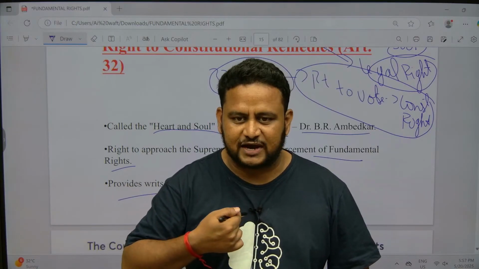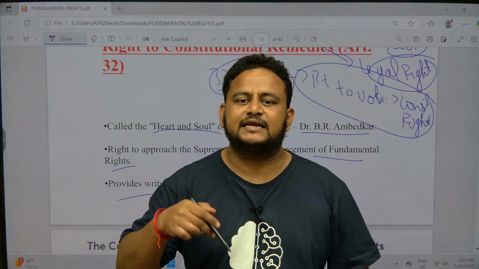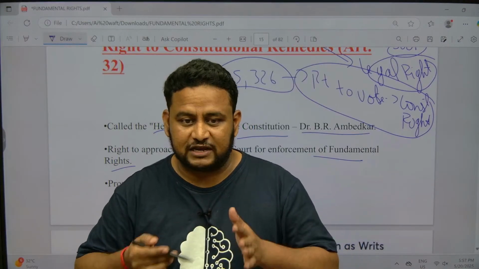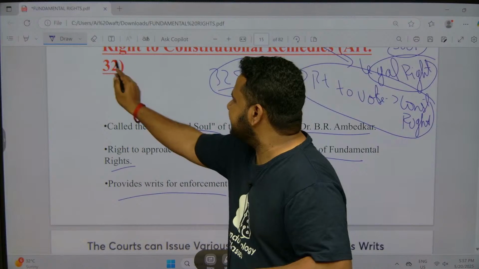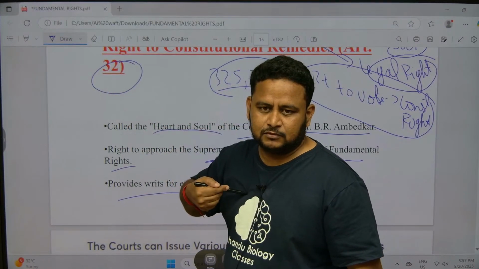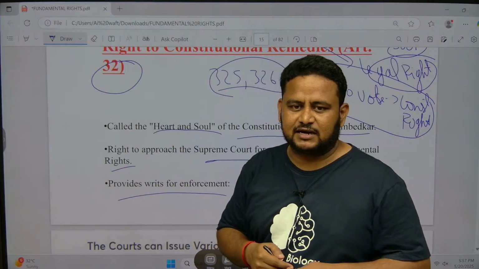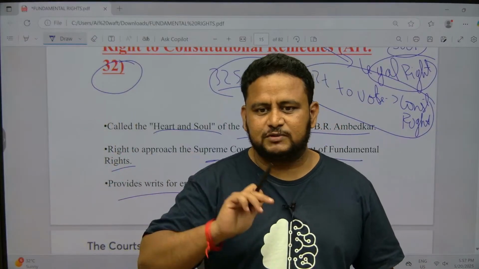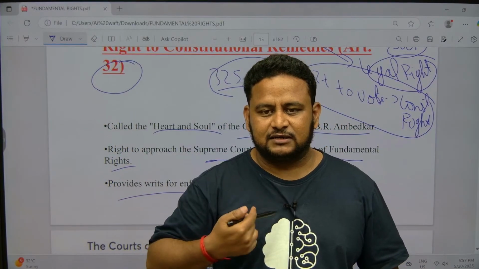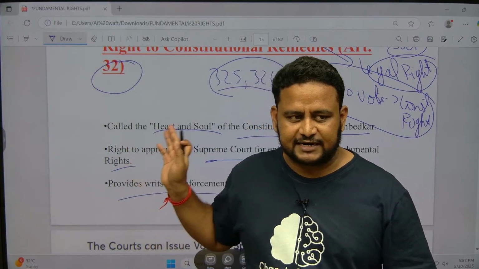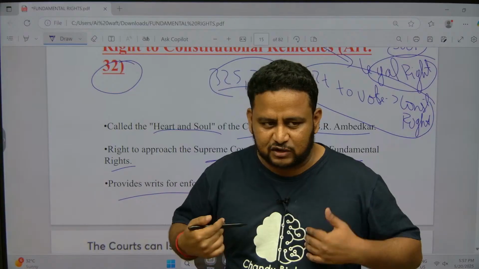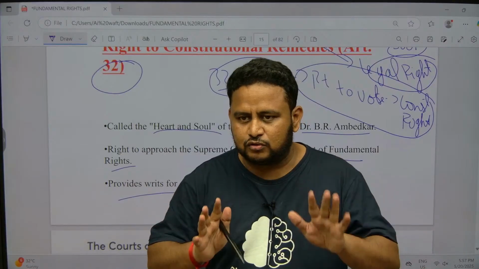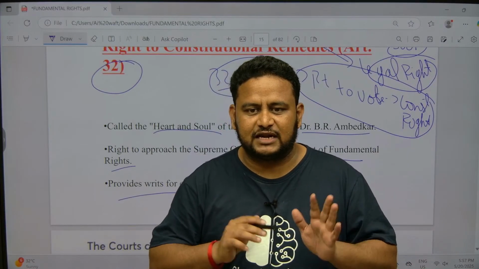Suppose my fundamental right is violated. I can approach the Supreme Court. That means I have the right to move to the Supreme Court to enforce my fundamental right, under Article 32. This article gives me that power. If this article is not there, there is no meaning for fundamental rights, because the state will come and violate your fundamental right and you cannot do anything. But under this article, I can stop the state from treating me indifferently or violating my fundamental right. Clear? That is why Article 32 is important. This article empowers us to go to the Supreme Court under Article 32 and the High Court under Article 226 to enforce the fundamental right, so that there is no violation of our fundamental right.